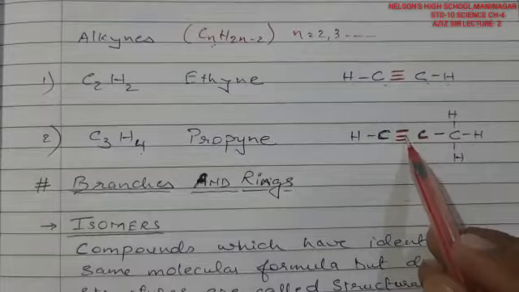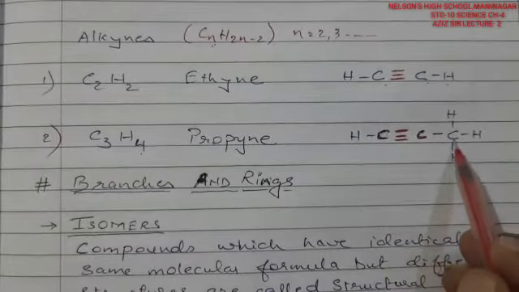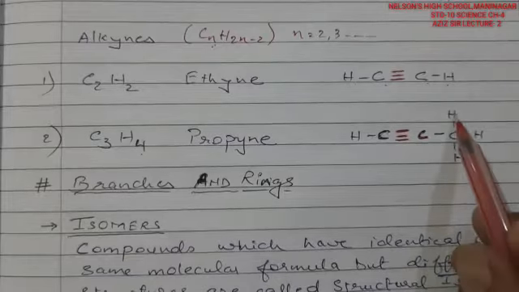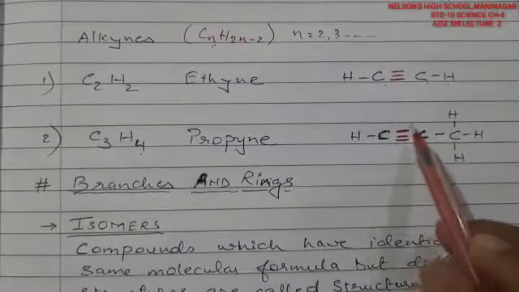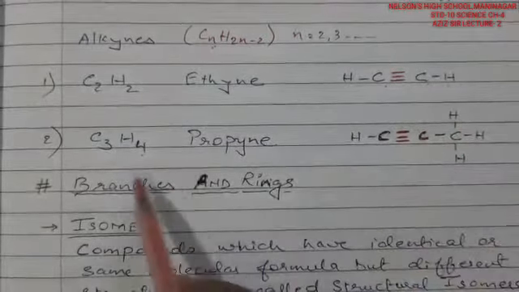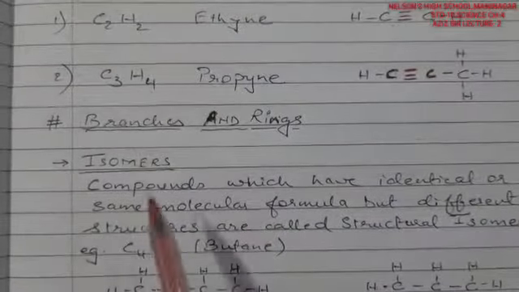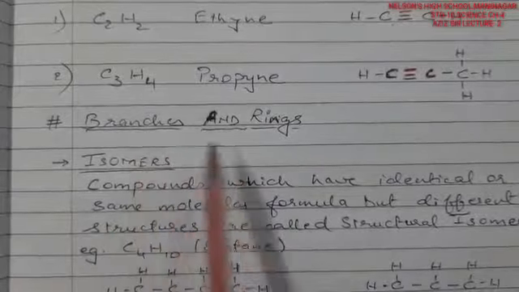For this carbon 1, 2, 3 and 1 electron shared with another carbon. So it will not have any hydrogen with itself. And this carbon is satisfied with 3 hydrogen and 1 carbon. So one pair must be present. This is named as propyne. Fine. The other is the branches. It forms branches and rings.